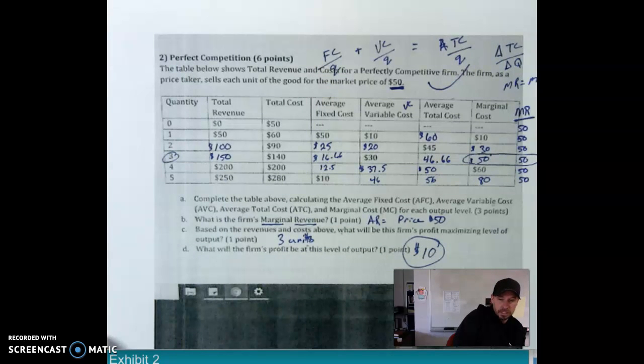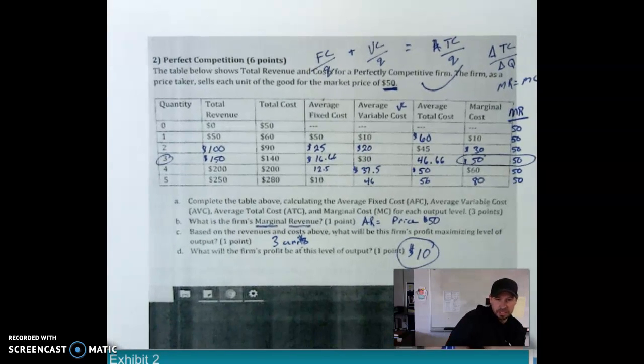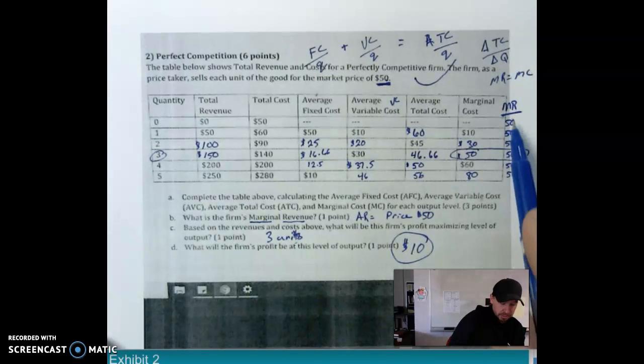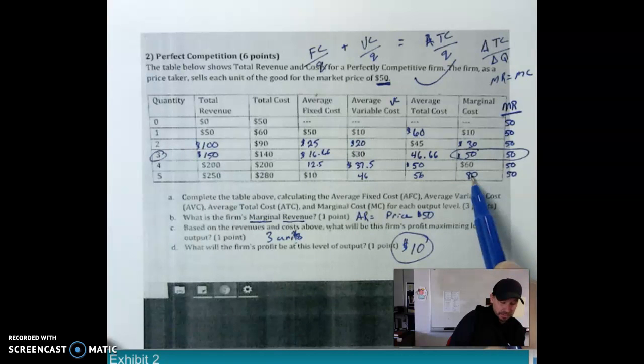So that's a lot to throw at you, but those are really the skills you need for just about all of your assignments. Focusing on marginal revenue, being able to determine that, and then marginal cost, and then seeing the difference. Next video, I'm going to talk about shutdown, increasing output, decreasing output.